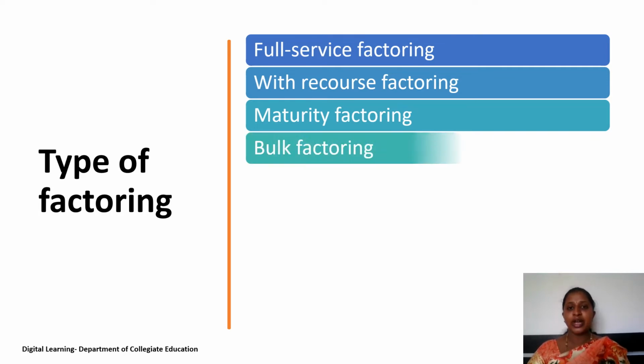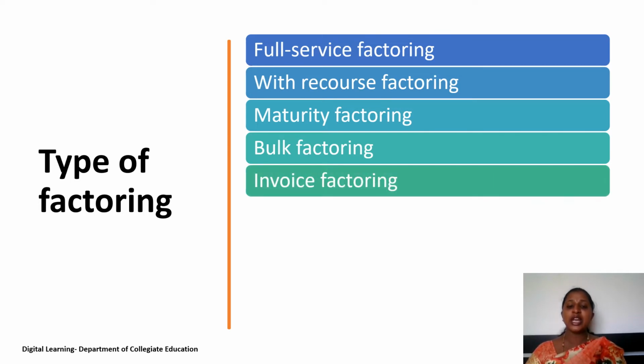And next kind of factoring is bulk factoring. In bulk factoring, they only provide financing service to the client and all other services have to be taken care of by the client itself. And one more thing, it is also called as notified factoring or disclosed factoring, because in this type of factoring, the financing arrangement between the client and factor is disclosed to the debtors of the client. So debtors know about the financing arrangement between the client and the factor.